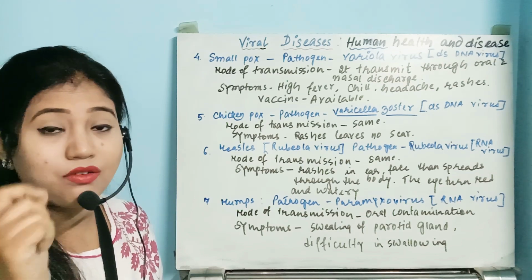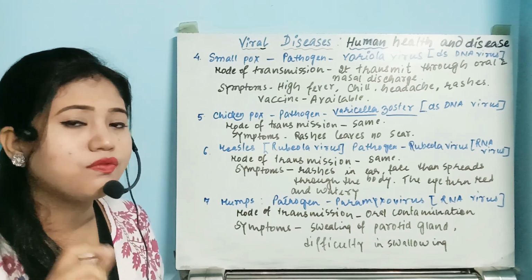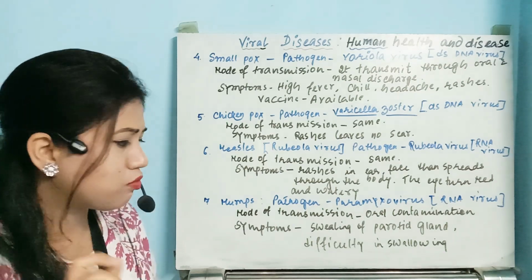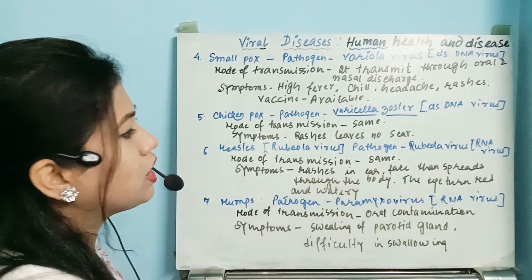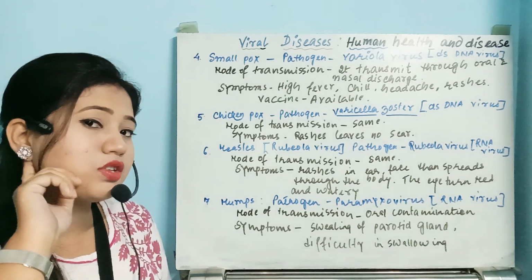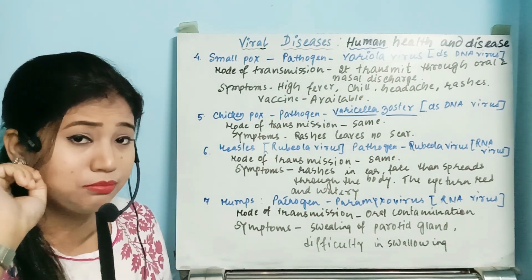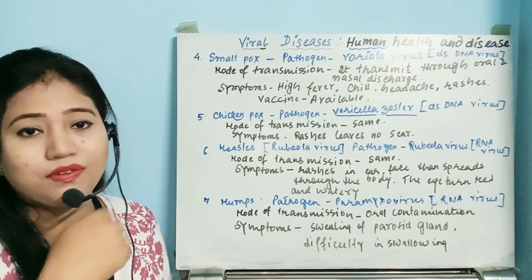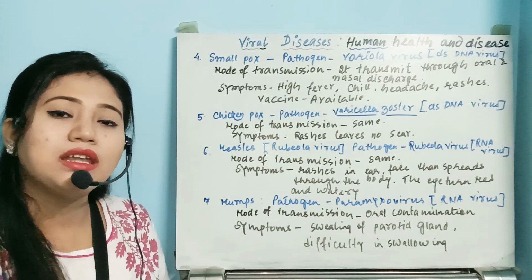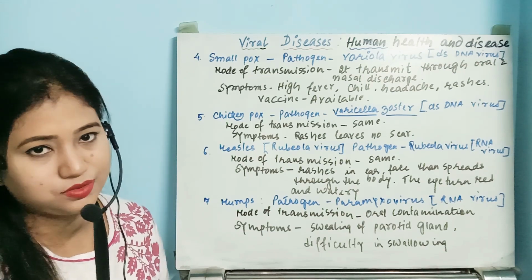What happens? The rashes will appear first of all on the back of the earlobe, or very small rashes will also appear on the face. But if they are first seen behind the earlobe or on the face, and after that start to spread throughout the body, then it is a condition of measles.